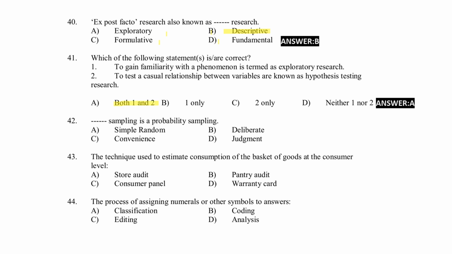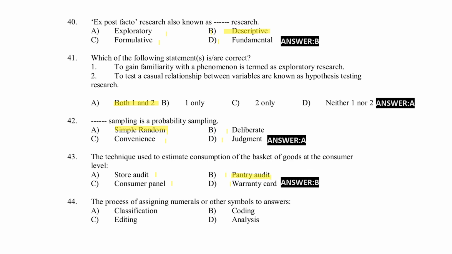Which is a probability sampling: simple random, deliberate, convenience, judgment. Right answer for the question, option A, simple random sampling. Next, the technique used to estimate consumption of a basket of goods at the consumer level. Option A, store audit. Option B, pantry audit. Option C, consumer panel. Option D, warranty card. Right answer for the question, option B, pantry audit.